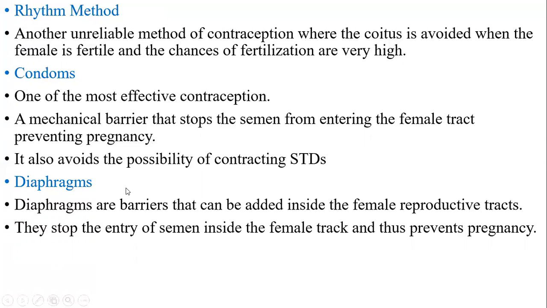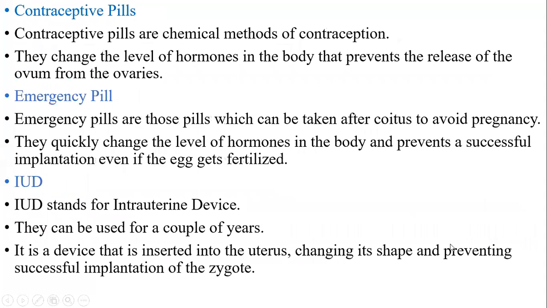Next, diaphragms. Diaphragms are again physical barriers that can be placed inside the female reproductive tract. Condoms are used by males, whereas diaphragms are used by females. They stop the entry of semen inside the female tract and thus prevent pregnancy.